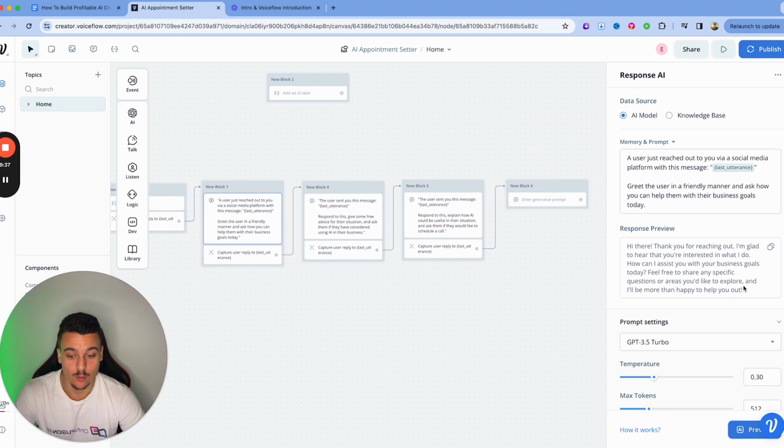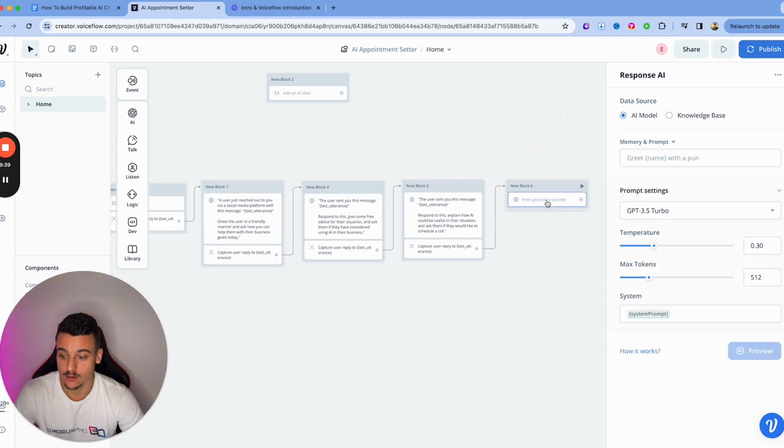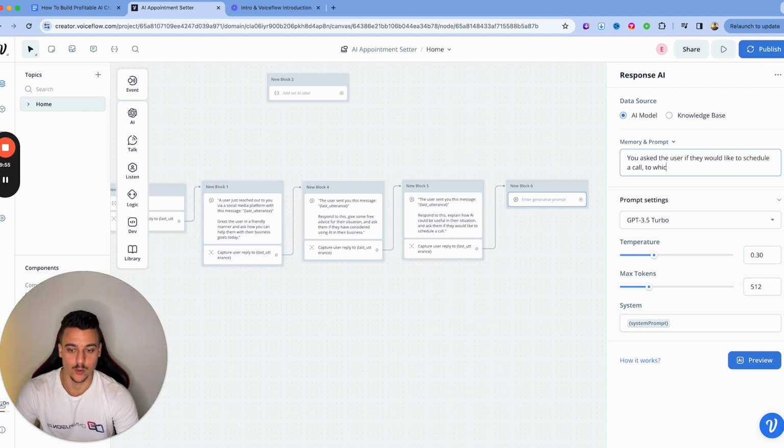Now in this case, we're asking them if they would like to book a call. So what we're gonna do is now we're gonna give it some opportunities, some different options of what to choose. So we're gonna say you ask the user if they would like to schedule a call, to which they said, and now we're gonna give the last utterance.